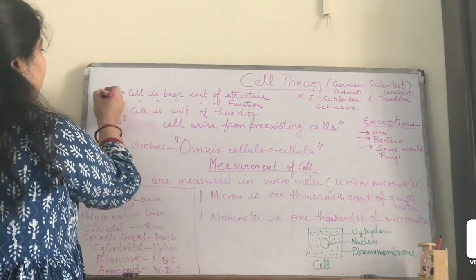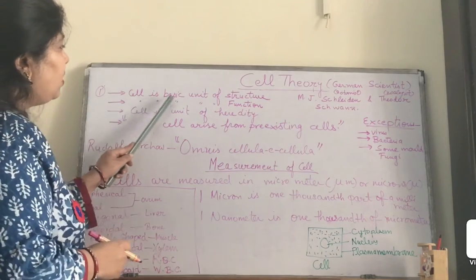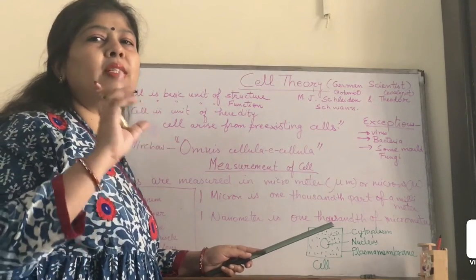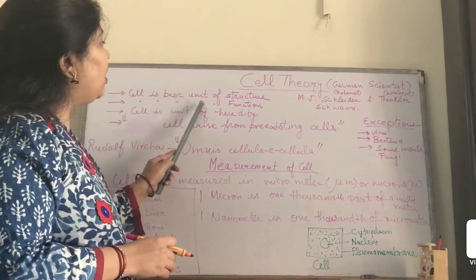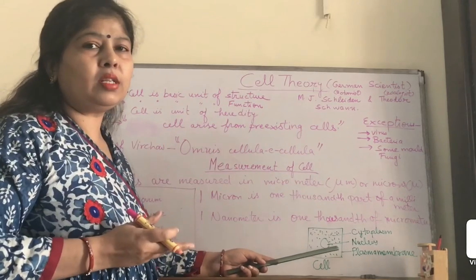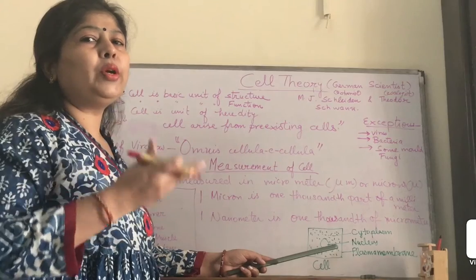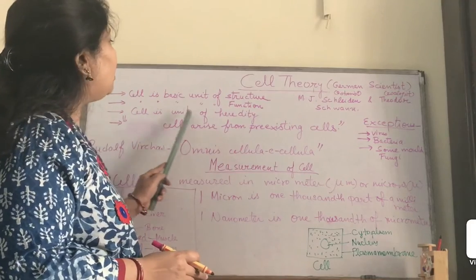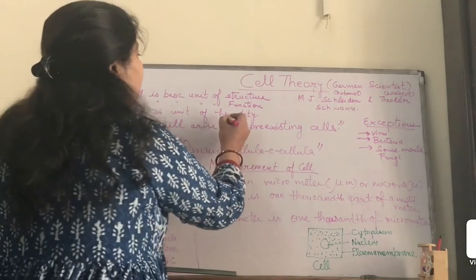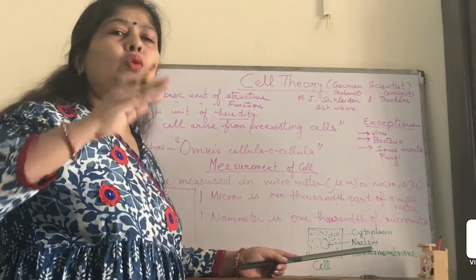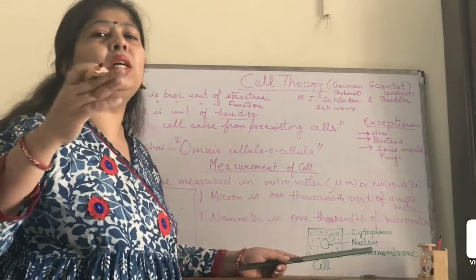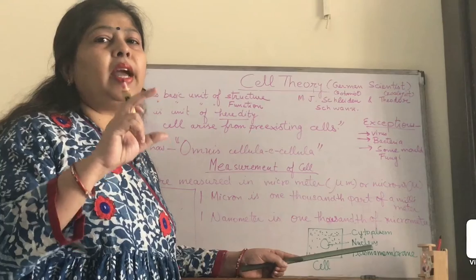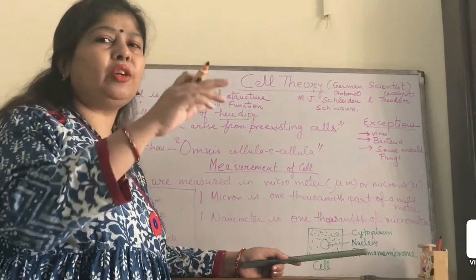The first is that the cell is the basic unit of structure. That means every structure is made up of cells. Second, the cell is the basic unit of function. It is clear to us now that all the functions are going on in the cell, so we can say that the cell is the basic unit of function. Third, the cell is the unit of heredity. Heredity means to carry characters from parents to their children, from parents to the next generation. So the cell is that part of any living thing which carries characters from one generation to another generation.